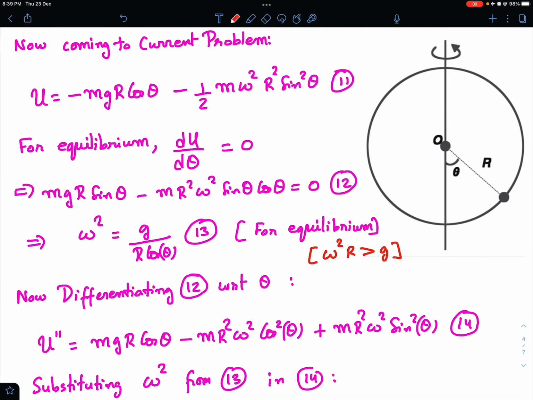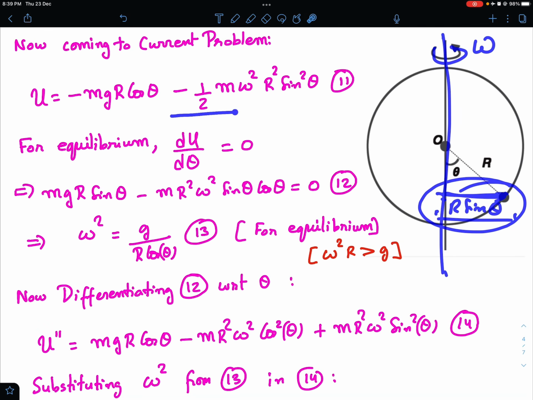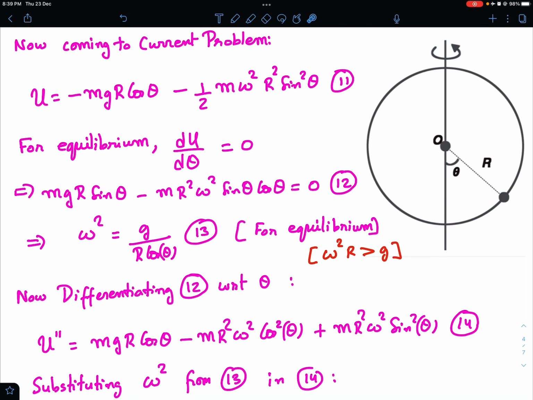Okay, now coming to the current problem. See, what can I write for potential energy? If I choose this as the reference for gravitational potential energy, then its depth is nothing but r cos theta, right? So its gravitational potential energy is minus mgr cos theta. And the ring is rotating with omega, so the distance of the bead from the ring axis is r sin theta, right? So the centrifugal potential energy is minus half m omega square r square sin square theta. So this is my expression for potential energy.